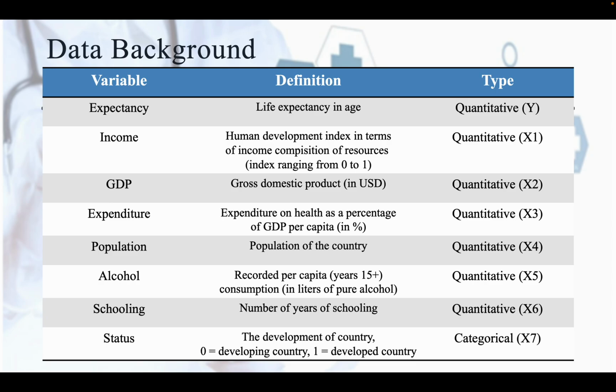It includes many factors from 1649 countries, but in our research, we mainly focused on prediction of life expectancy and have chosen the most relevant factors that might affect life expectancy, including income, GDP, expenditure, population, alcohol, schooling, and status as our explanatory variables, which includes status as a categorical variable, and our dependent variable is life expectancy.